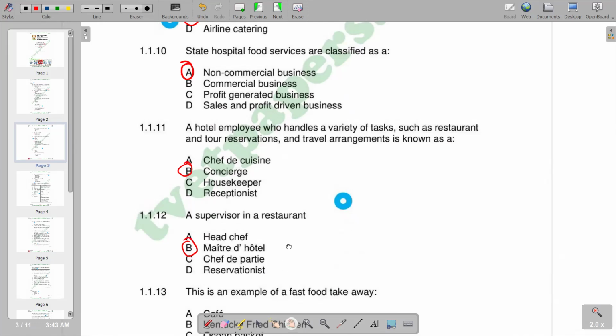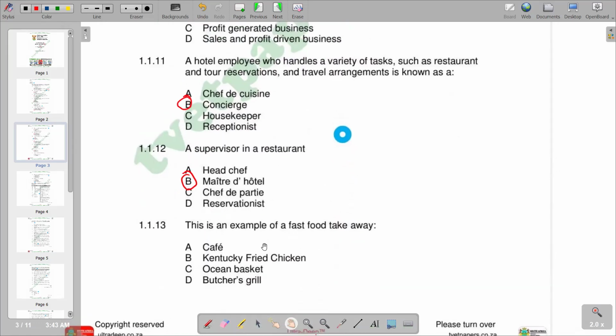1.1.3 reads, this is an example of a fast food takeaway. You're given different responses, but obviously this is going to be your KFC, which is Kentucky Fried Chicken, which makes B the correct response. We would also want to describe what Kentucky Fried Chicken is. Basically, Kentucky Fried Chicken is a fast food restaurant selling pieces of fried chicken and other dishes. So this is the brief description that we have.